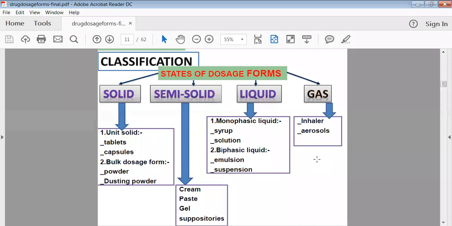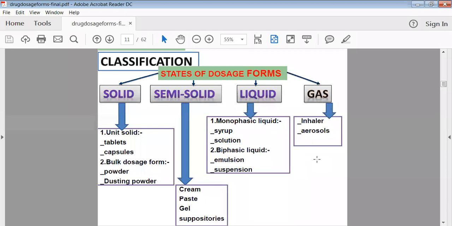We just have to take the vapor of that dosage form through the nasal cavity. That's why it is called an inhaler, or the inhalation process. For the common cold, we are using inhalers. Vicks inhaler is there. Then aerosols are there. Aerosols are nothing but pressurized preparations containing the drug along with various kinds of solvents. And these aerosols are used through the oral cavity as well as the nasal cavity. Nowadays aerosols are familiar for people with asthma.